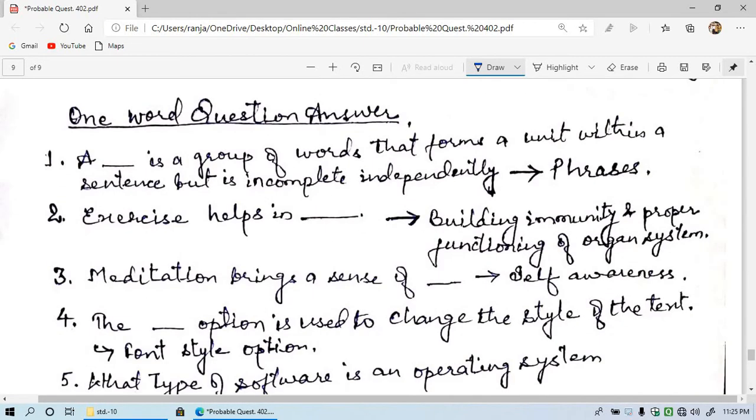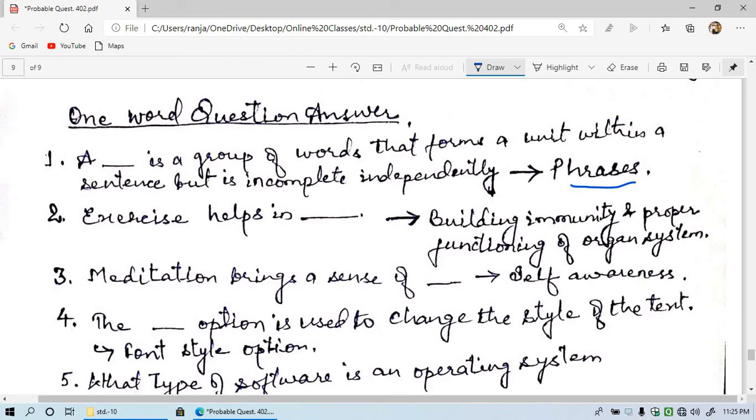So question number 1 is, a blank is a group of words that forms a unit written in a sentence but is an incomplete sentence. And the answer is phrases. Phrases do not have the complete meaning, but when they are used in a sentence they have meaning.